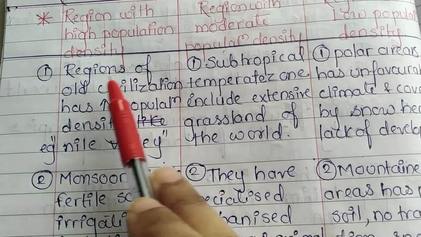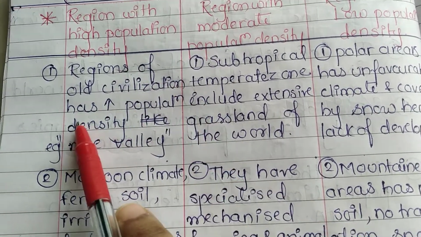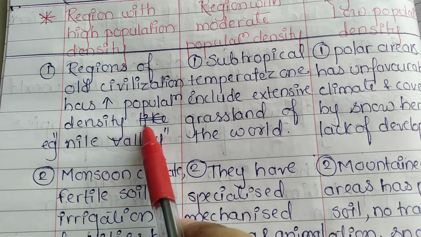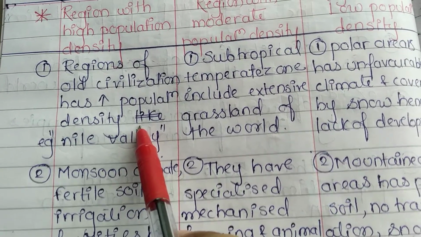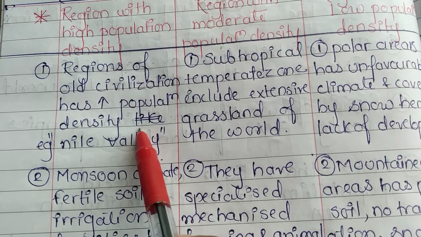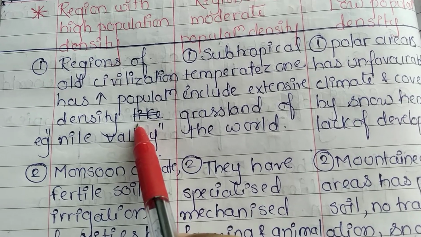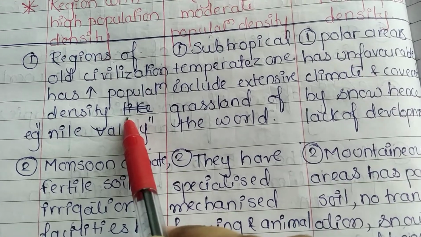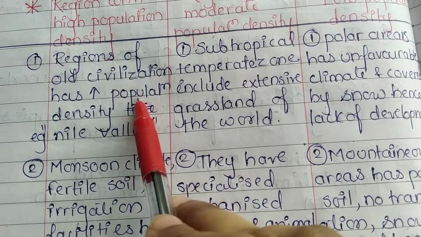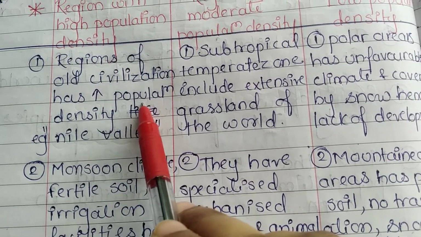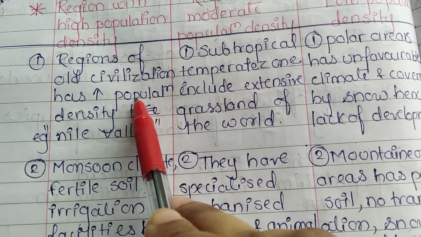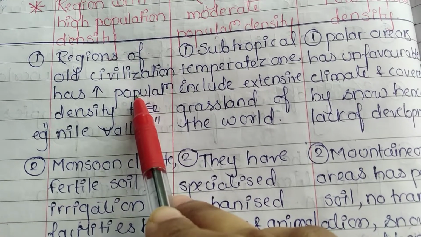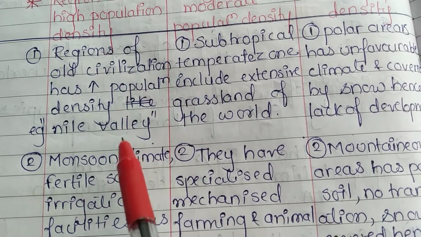First, the region of old civilization has high population density. So I said you that the civilizations were created where the agriculture activities were predominant. Okay, so wherever the agriculture was good, such places were considered for the civilization purpose. So these civilizations were mostly populated in the ancient times, and today also they are mostly populated.